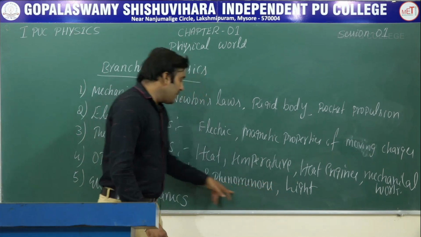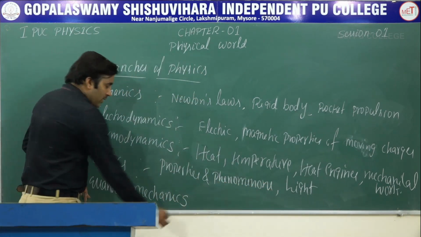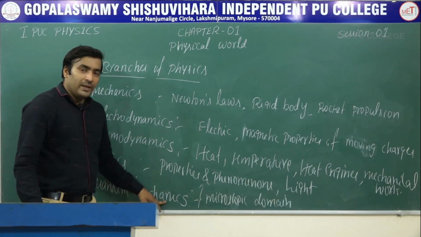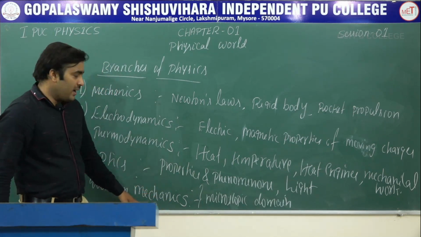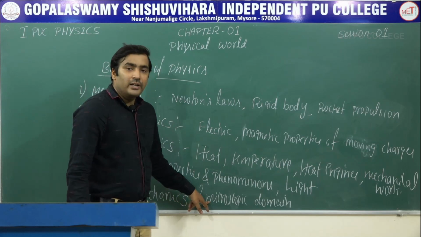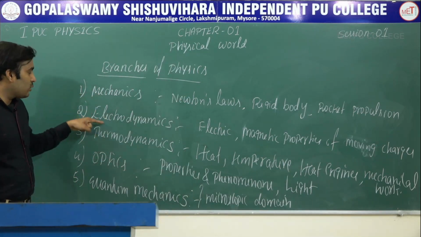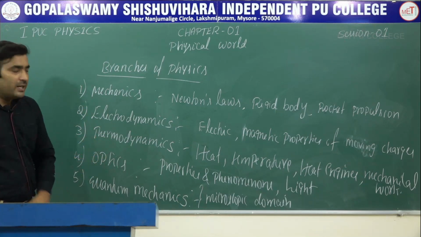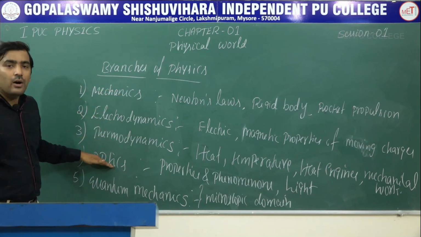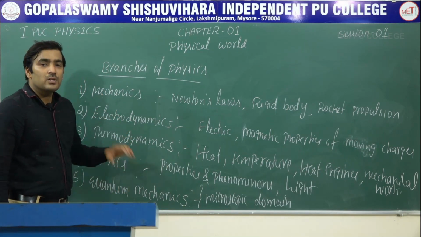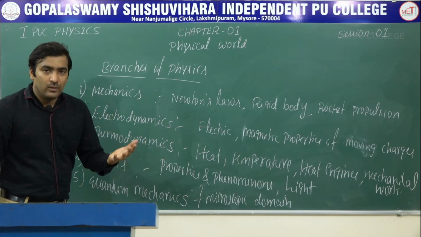So these topics will be covered in optics. And finally, we have quantum mechanics. This branch, quantum mechanics, is studied under the micro domain. These four branches, mechanics, electrodynamics, thermodynamics and optics, are studied under the macroscopic domain. What do you mean by macroscopic domain? The things which we can see.